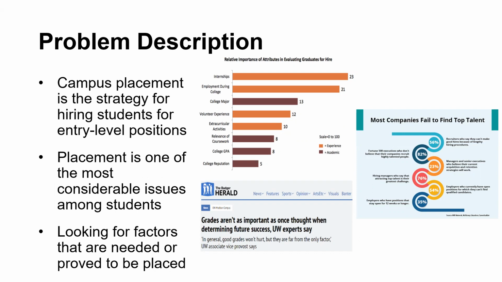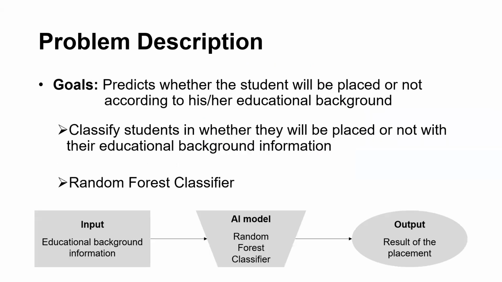It can also give an insight at which factors are needed or should be proved to be placed in the company. The main goals of this project is to classify and predict whether the certain students will be placed or not according to their educational backgrounds. I used the random forest classifier algorithm as the main machine learning technique in order to design the model. So the input will be the information of educational background from students, and output will be the results of the placement, whether students will be placed or not after going through the AI model.